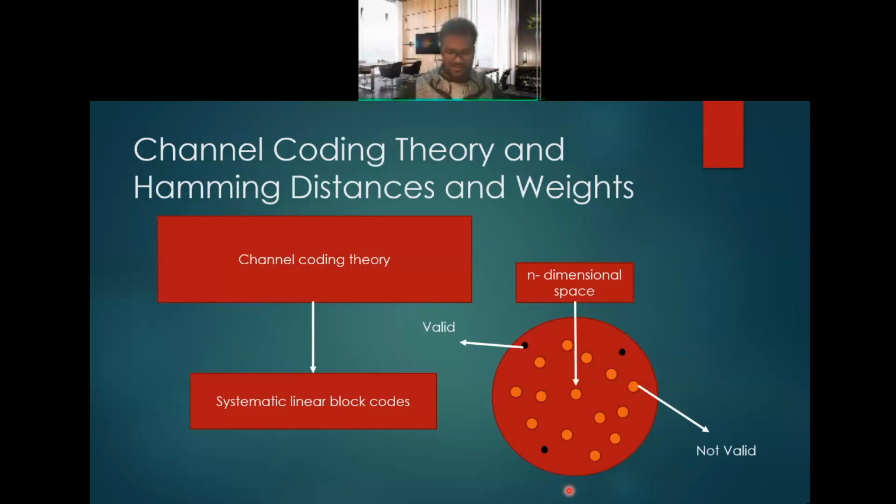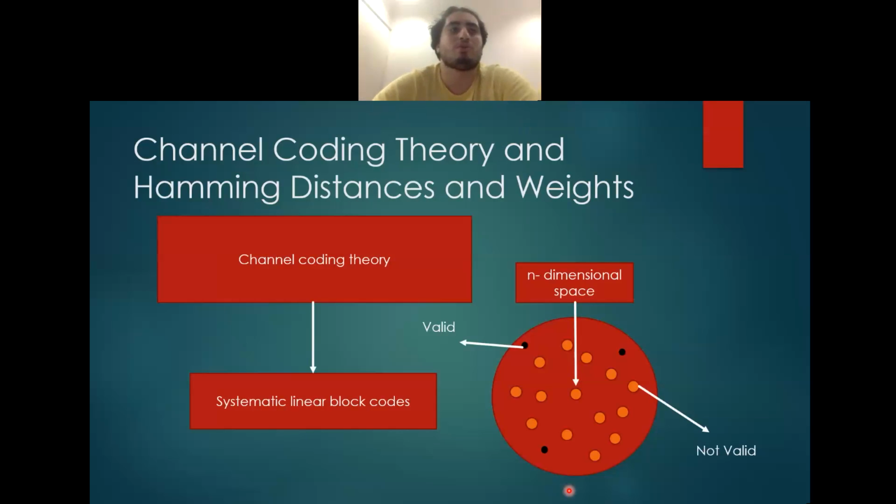Hello everyone, my name is Nabil Ben Ammar and I'm going to be talking about channel coding theory and Hamming distances and weights. The objective of channel coding is to increase the reliability of the communication system by optimizing values for three contradicting parameters: decreasing the probability of error, increasing the rate of transmission, and reducing the transmission power.